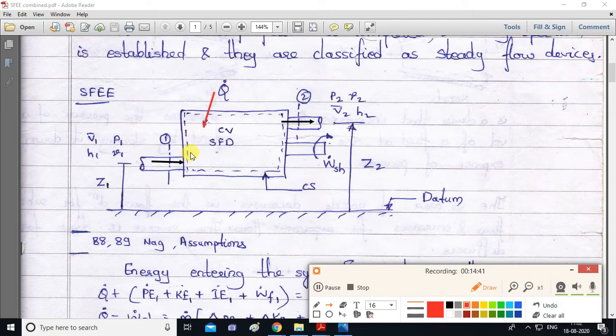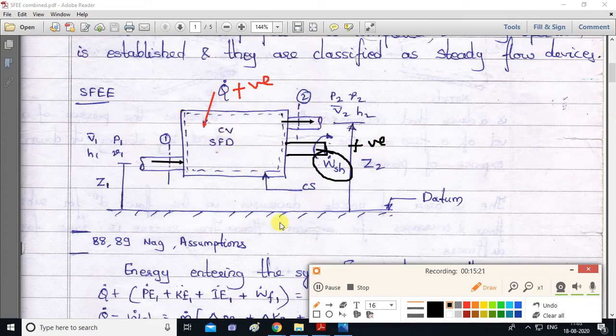Whenever heat is added to the system, it is positive. So this heat is positive. Second thing, outside of this rectangle there is one shaft shown. This is a shaft. Because of the supply of this heat, this shaft will rotate. We will get some work, and that is known as W dot shaft. Whenever work is done by the system, that is positive. So this work done is positive and heat supplied is also positive. This is our sign convention.